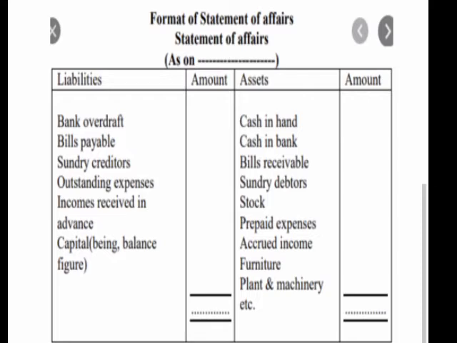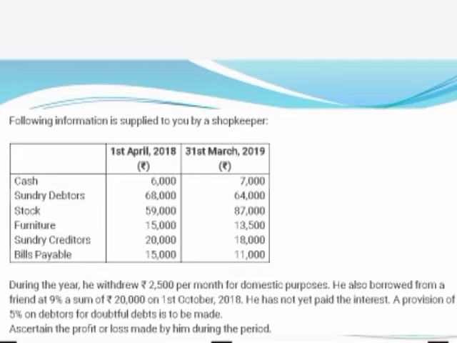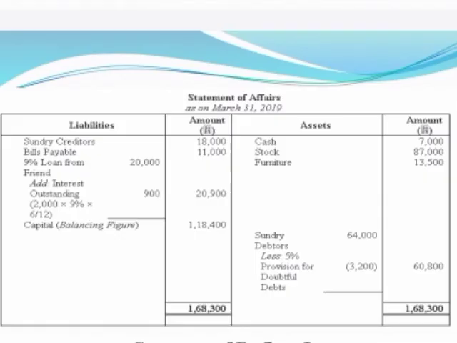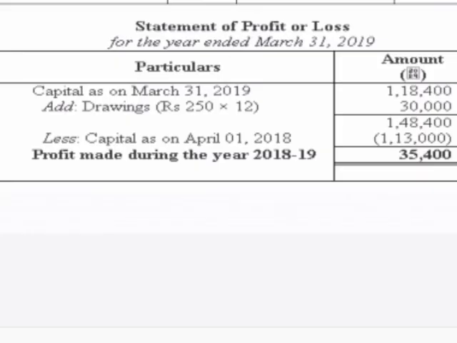Once more, the format of a statement of affair has been shown in front of you. You can prepare the opening statement of affair or closing statement of affair as required in the practical problem, and you can put the liabilities on the liability side and assets on the asset side. Yes, children, you can pause the video and note down this practical problem and try to solve it on your own first, and later on you can check your answer with the given solution. I think this is clear to all of you. Thank you very much. God bless you all.